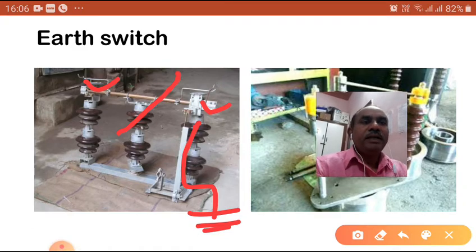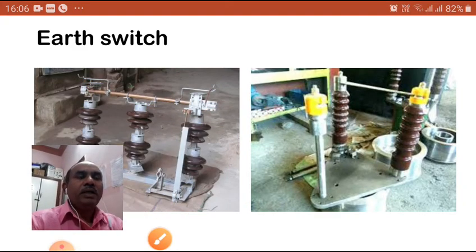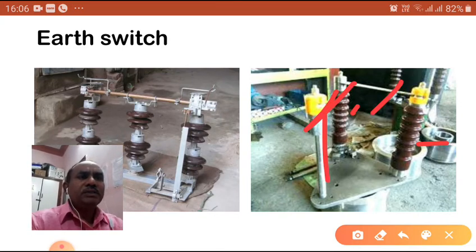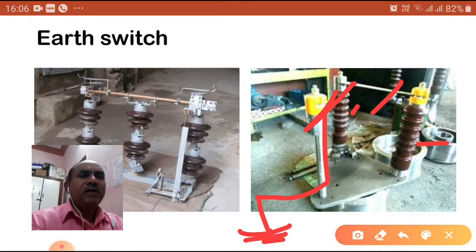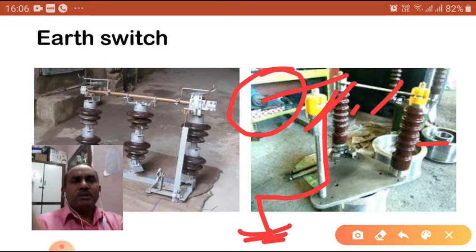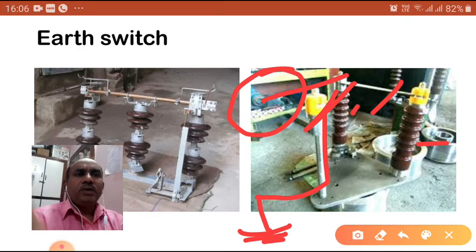At the same time you can see the other figure also here. For example, this is one terminal, the input terminal, and the output terminal. Once this is rotated and opened, it is connected to this one, where it is connected to the ground. So whatever charges are in the line are diverted to the ground. After that you do the work on the equipment. That is for safety purposes. This is the thing you have to remember.